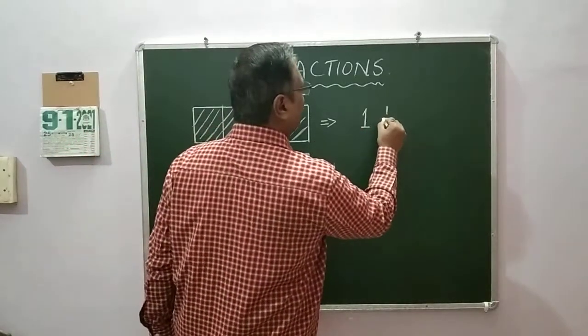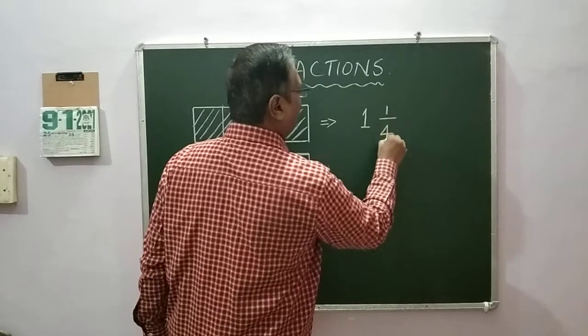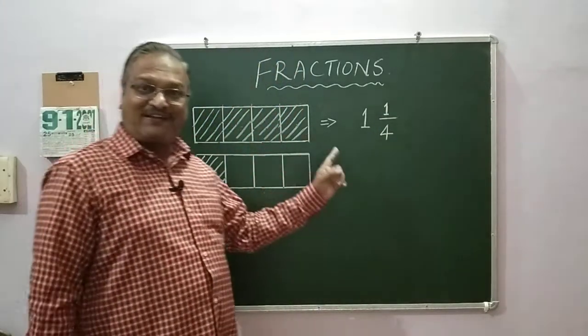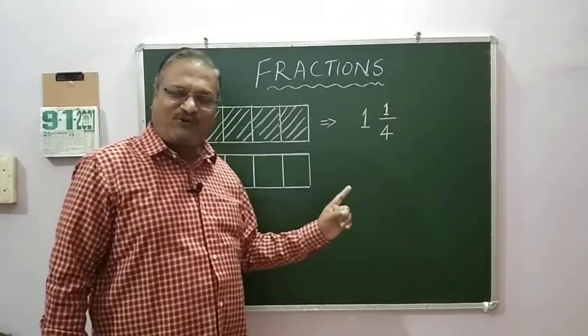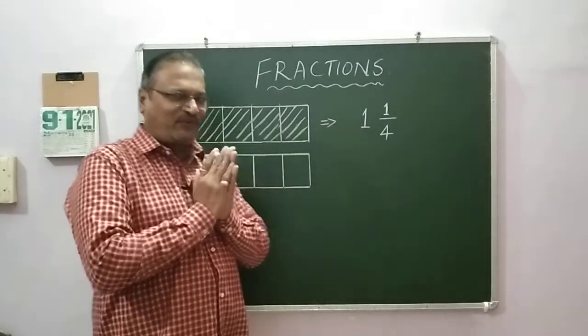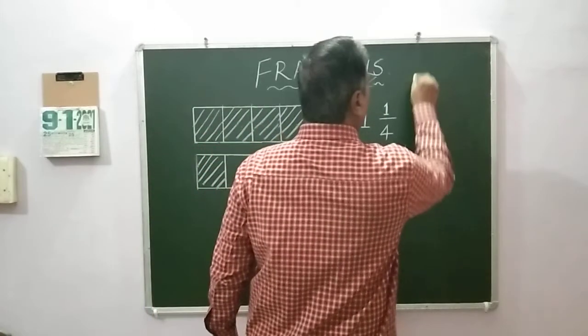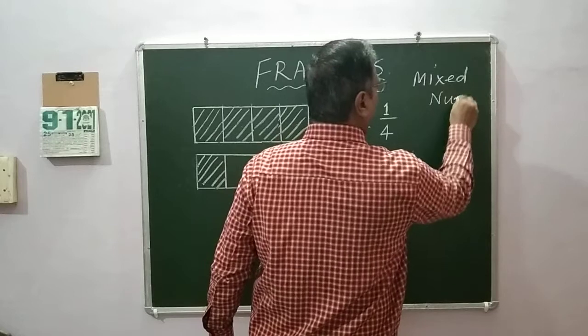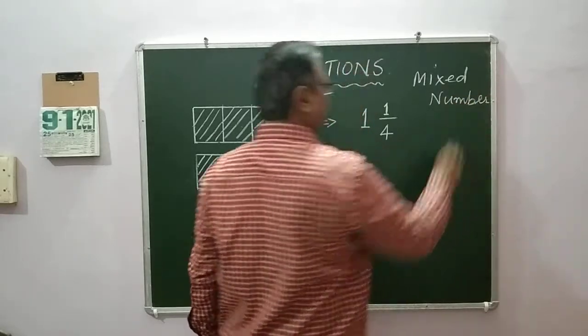I will write this as 1 and 1 by 4. What is this? It is a mixed number. What is this called? Mixed number.